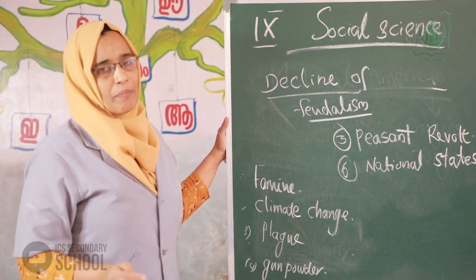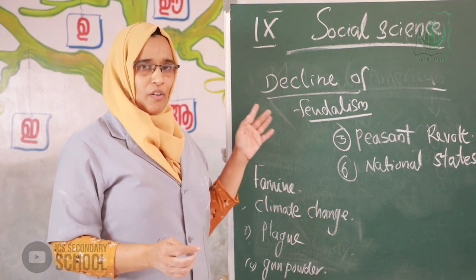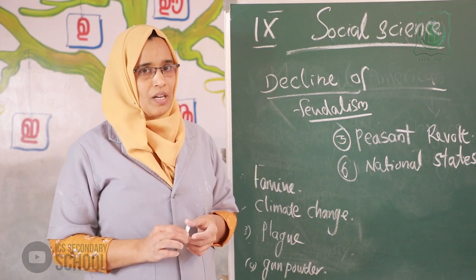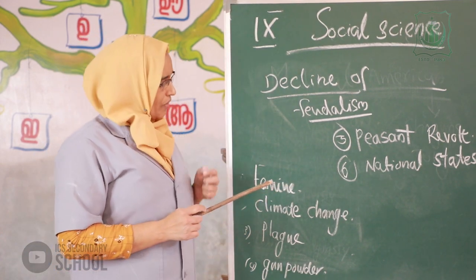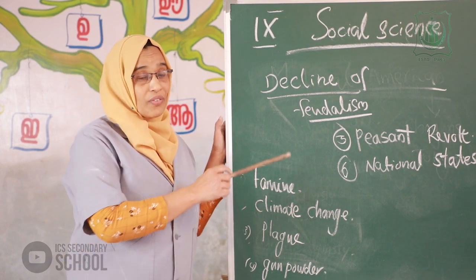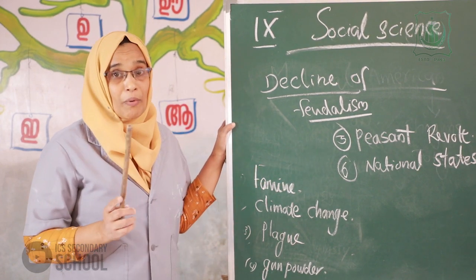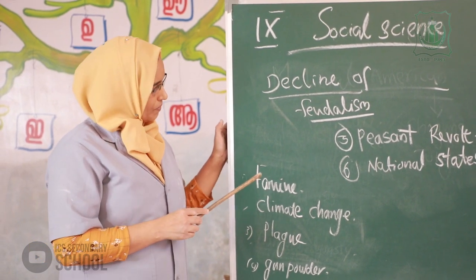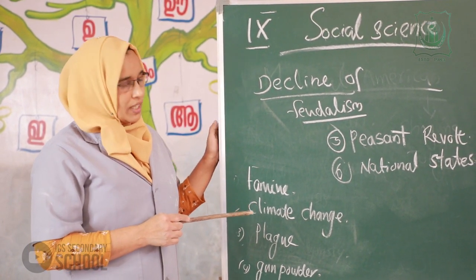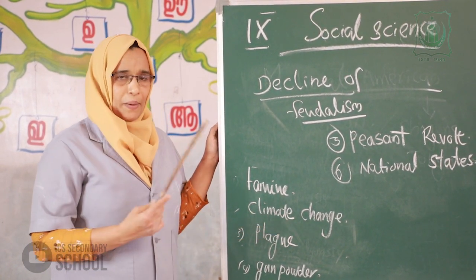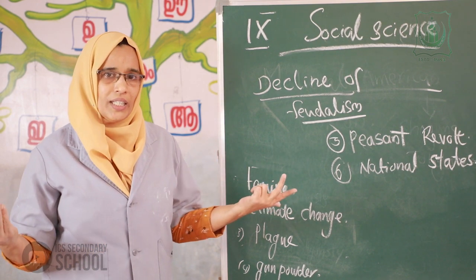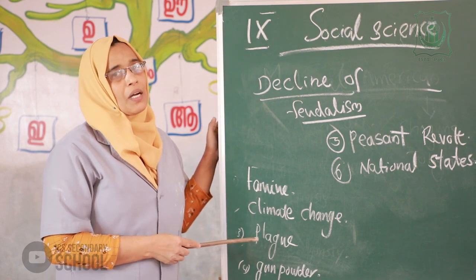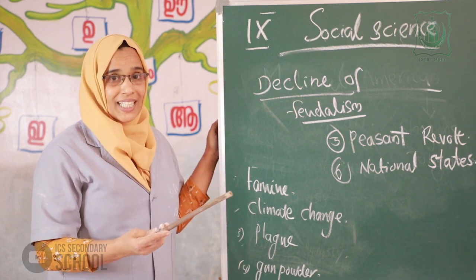Okay. What are the main reasons for the decline of feudalism? First one, famine. Famine was a main reason for the decline of feudalism. Very important question in this exam. Second, climate change; agricultural production decreased. Third, plague and black death.